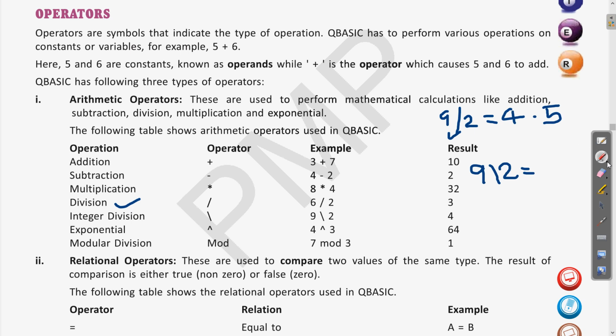And when we use the integer division option, that is the backslash, since there are two options, this will give you the result 4. Why? Because it only takes the integer value and the decimal value is removed. Clear? So this is the difference between division and integer division. I hope this is clear.